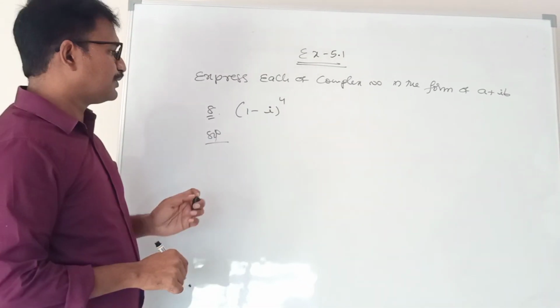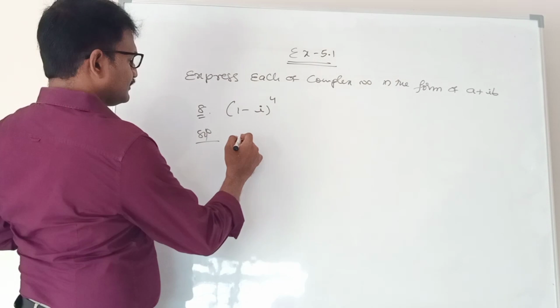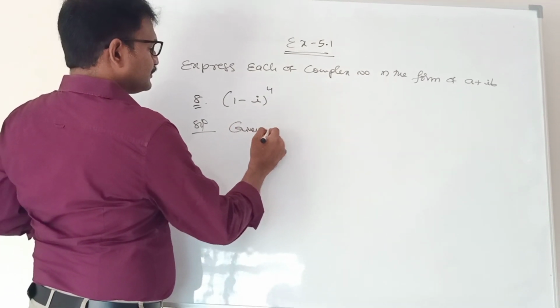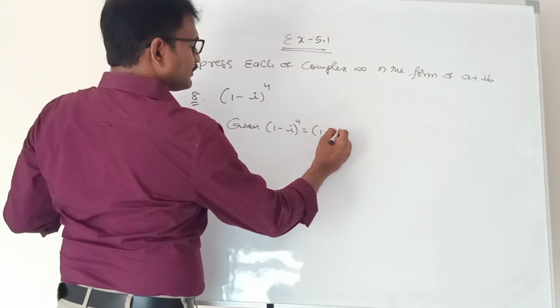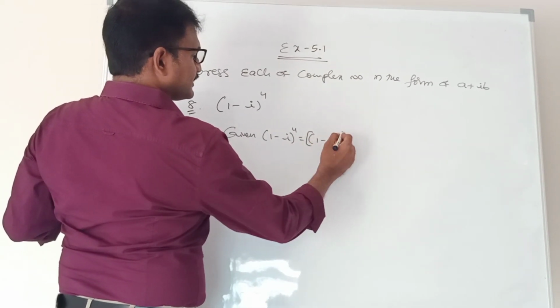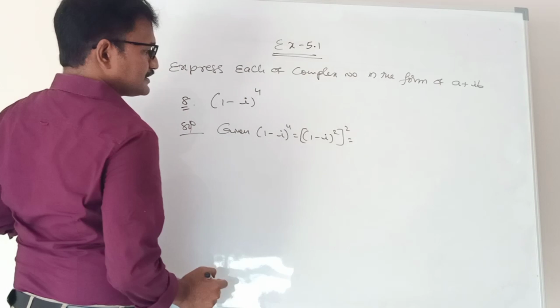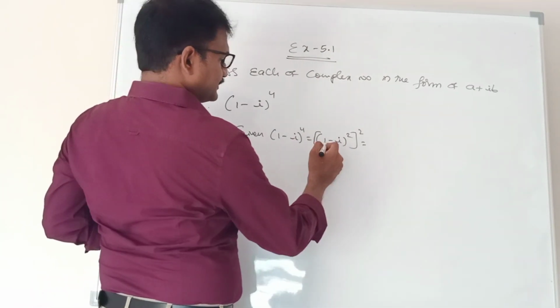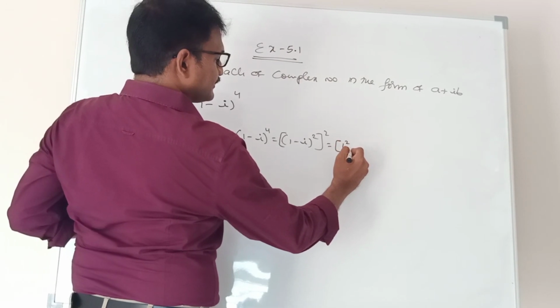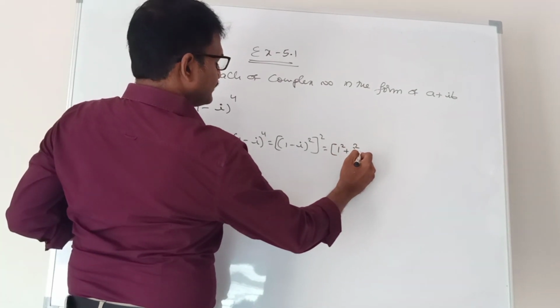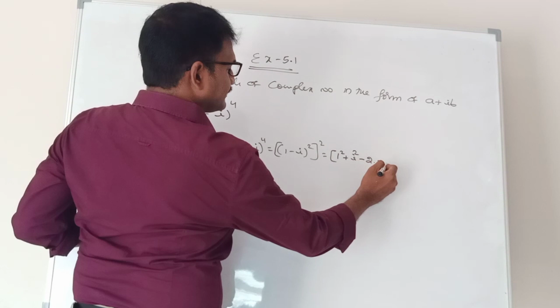Next, (1 minus i) whole power 4. Power 4 means we can write (1 minus i) whole square, power square. This is in the form of (a minus b) whole square: a square plus b square minus 2ab.